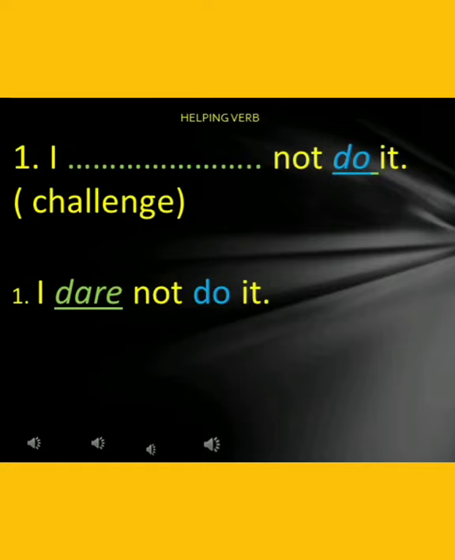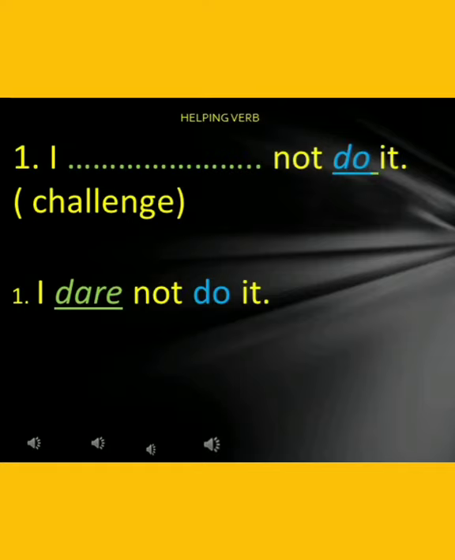So in such a situation, the main verb needs some help, and then comes the helping verb. It takes the help of the helping verb, and only then it is able to express these expressions which I have mentioned just now.